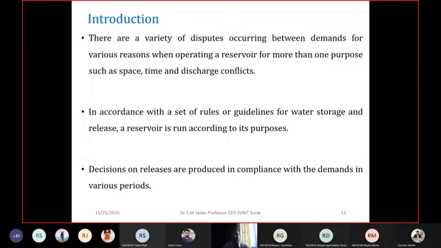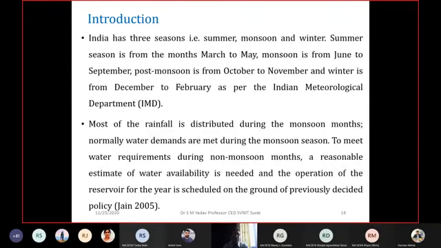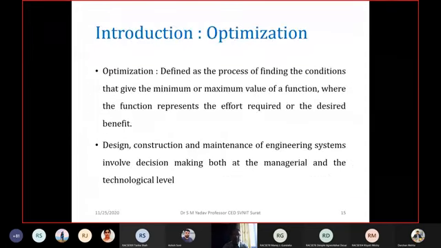So this is an example of conflicting objectives, and such conflicting objectives can be taken care of when we are talking about optimization. Decisions on releases are produced in compliance with the demands in various periods, right? You know India has three seasons: summer, winter, and monsoon. We receive most of the water in the monsoon season.